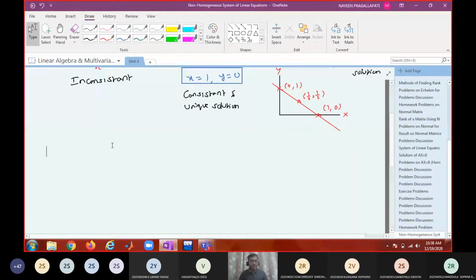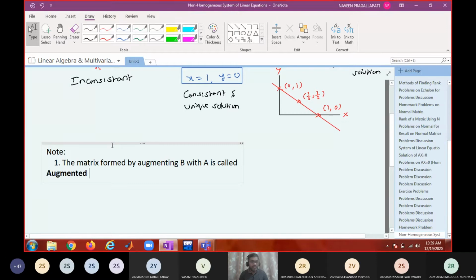Okay, note. So what are the points? First one, the matrix obtained by augmenting B with A is called the augmented matrix, right?